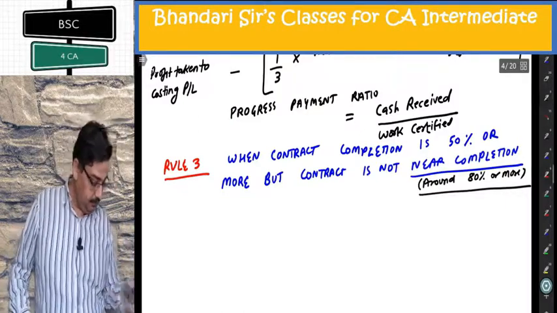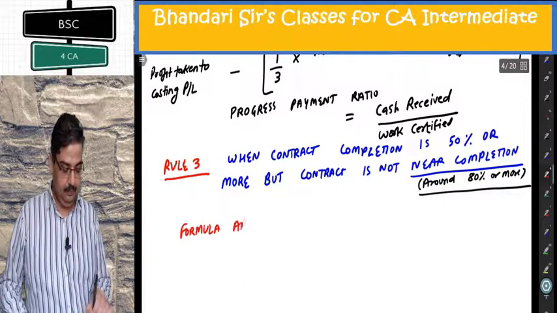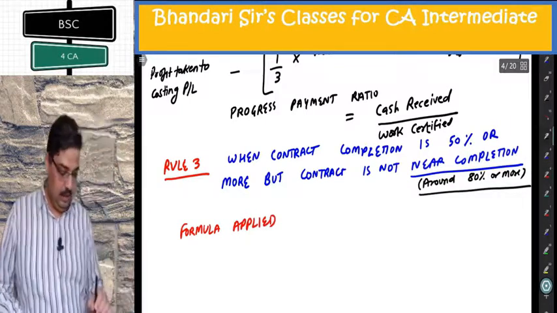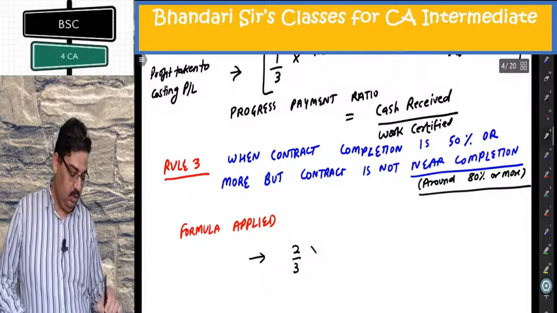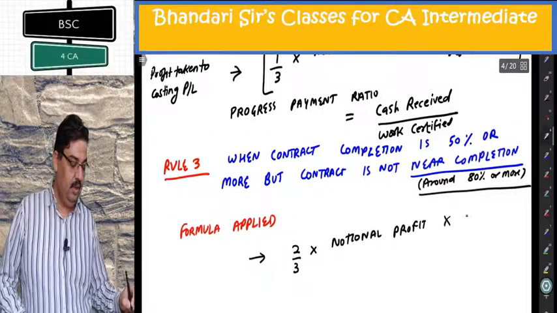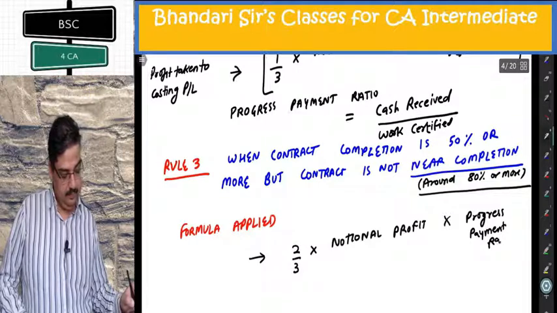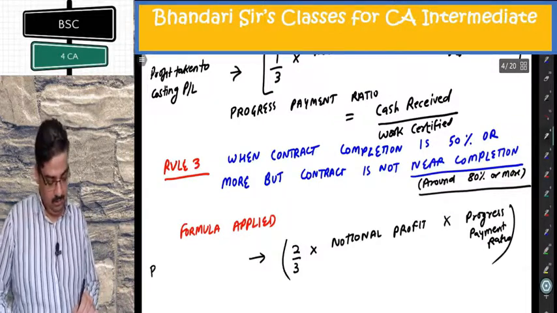Then formula applied. Same formula that I wrote earlier, instead of 1 by 3, it is 2 by 3, into notional profit, into progress payment ratio, which is cash received by work certified.